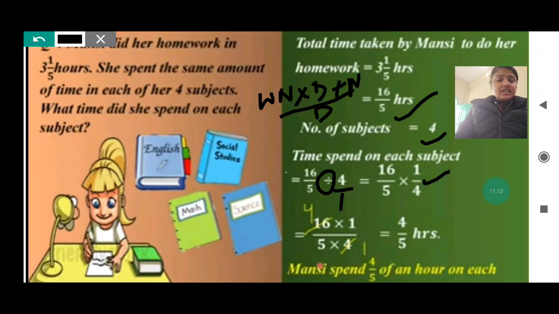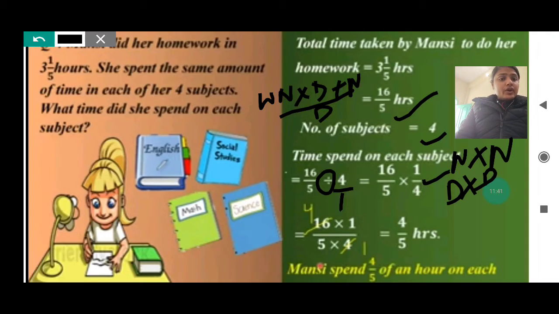After that, you will draw one bar and write the whole on one bar only, like 16 into 1 and downside 5 into 4. Then by crossing, you see, is it divisible? Yes, it is divisible. 4 ones are 4, 4 fours are 16, and 5 and 1 you will divide, you will get the same. So now multiply again, numerator into numerator, denominator into denominator.